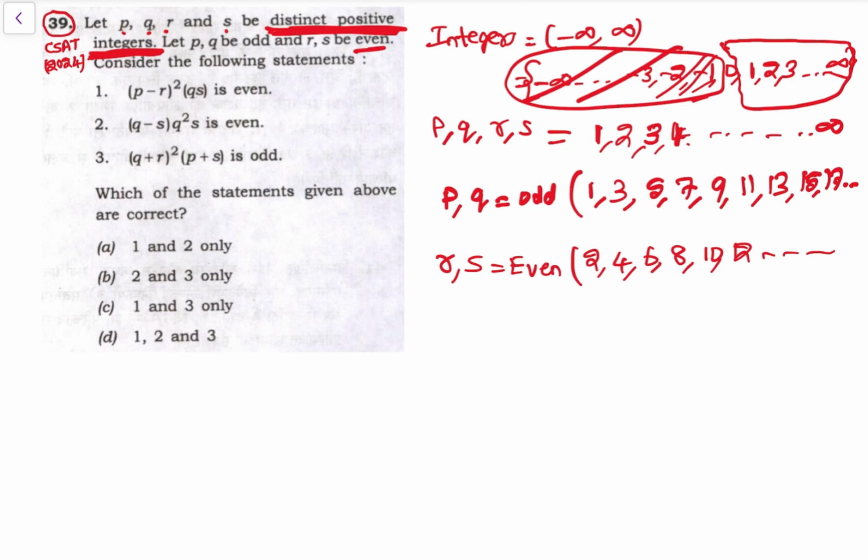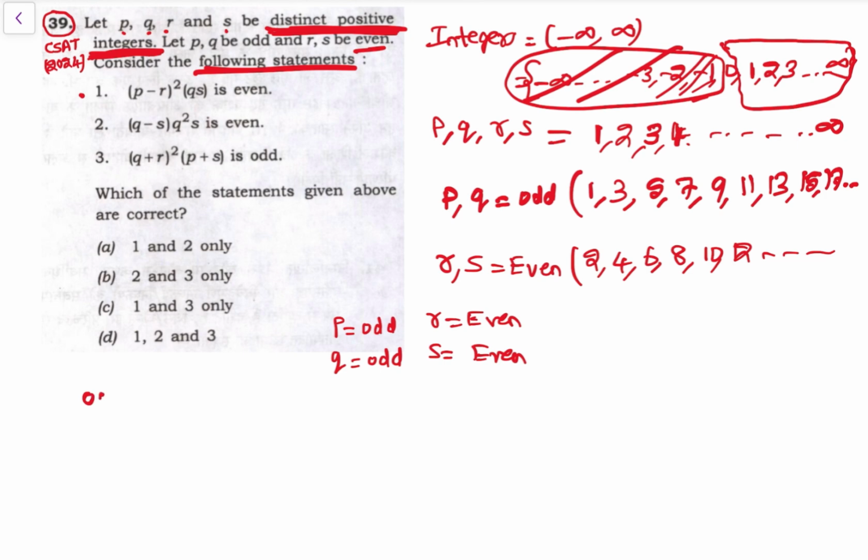Now consider the following statements. We know that P is odd, Q is odd, R is even, and S is even. Now let's check with the first one: P minus R square.